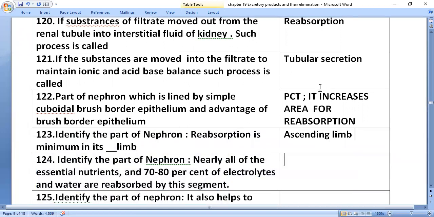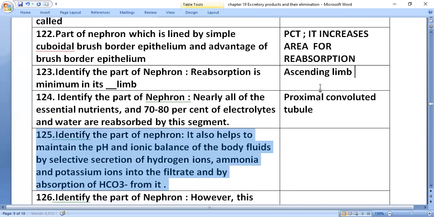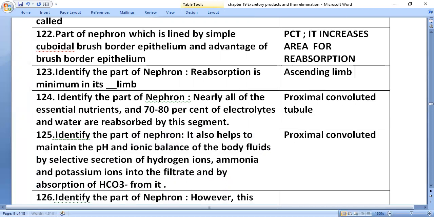Nearly all essential nutrients, 70 to 80% of electrolytes and water are reabsorbed in the proximal convoluted tubule. It also helps maintain the pH and ionic balance of the body fluid by selective secretion of hydrogen ion, ammonia and potassium ion into the filtrate and by absorption of bicarbonate from it. It will be the proximal convoluted tubule itself again.